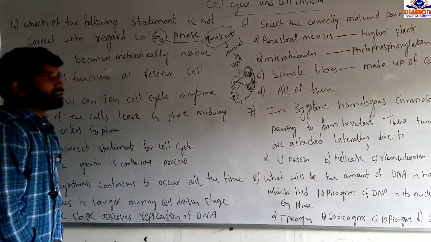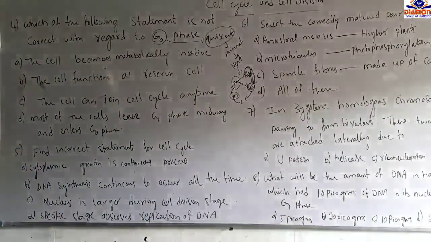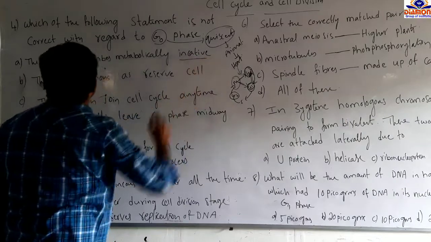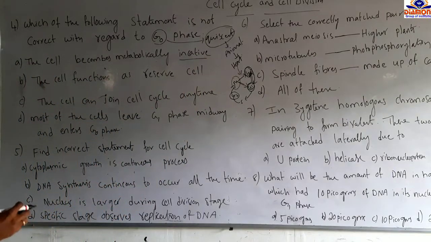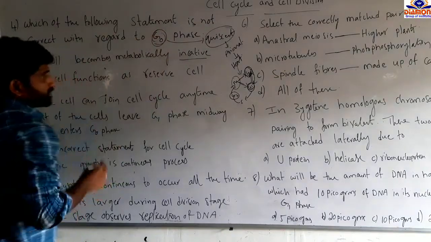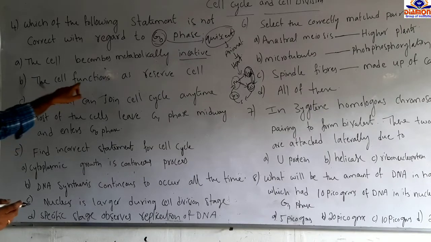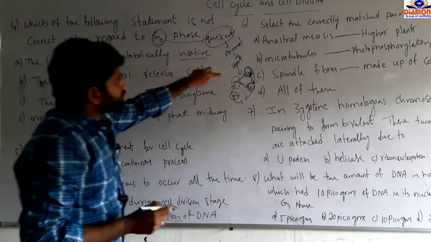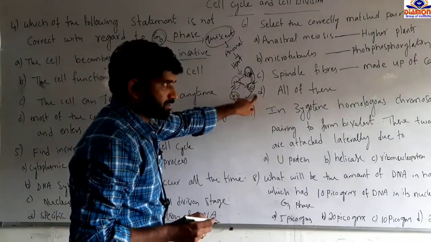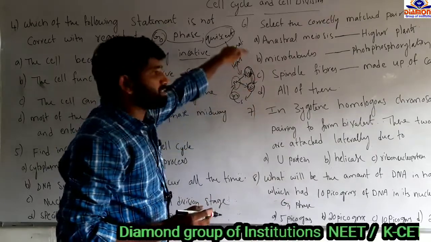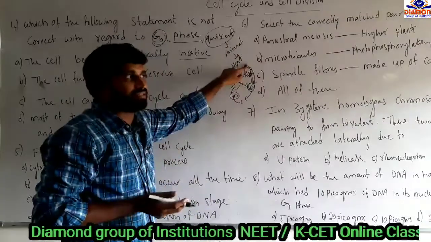The G0 phase is the quiescent phase. In the G0 phase, cells are metabolically active. But in the given option, it says the cells become metabolically inactive. Which of the following statements is not correct with regard to the G0 phase? They are asking which of the four statements for the G0 phase is the incorrect one. Here, the cell becomes metabolically inactive and functions as a reserve cell. Cells enter from the M phase into the G1 phase, that is a normal cell cycle, but some heart cells can enter from the G1 phase into the G0 phase, which are called reserve cells.